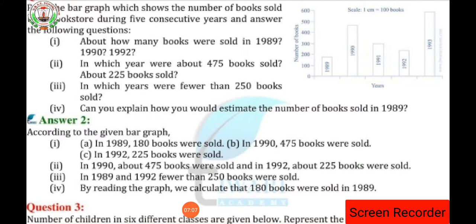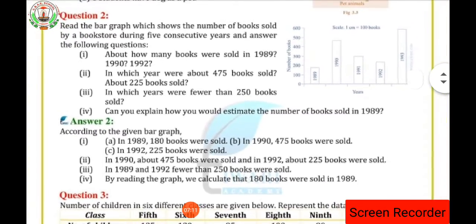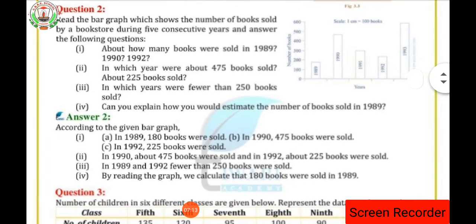That is in the year 1989 and in the year 1992. So these are the 2 years where fewer books were sold. Clear? In the year 1989 and in the year 1992 fewer books, that means less than 250 books, were sold in these 2 years. Now in the fourth part of question number 2 it is said, can you explain how you would estimate the number of books sold in the year 1989? Now estimation is asked.